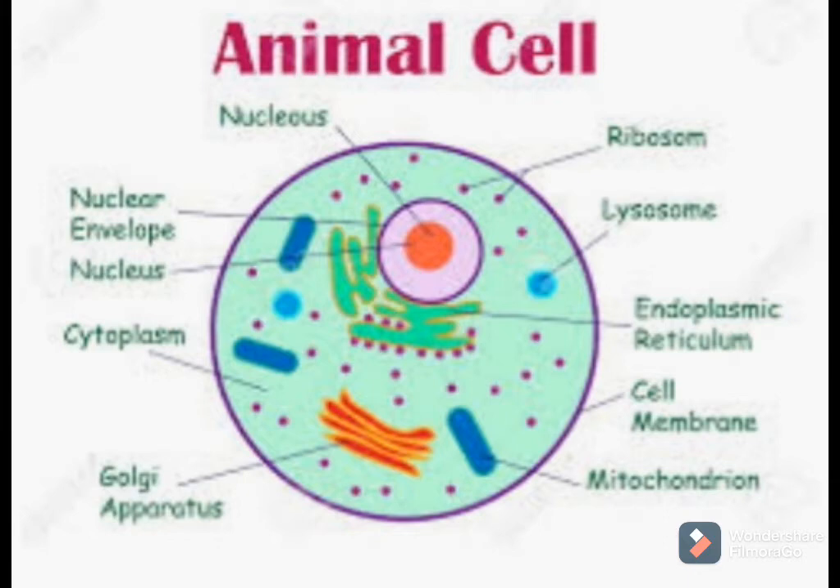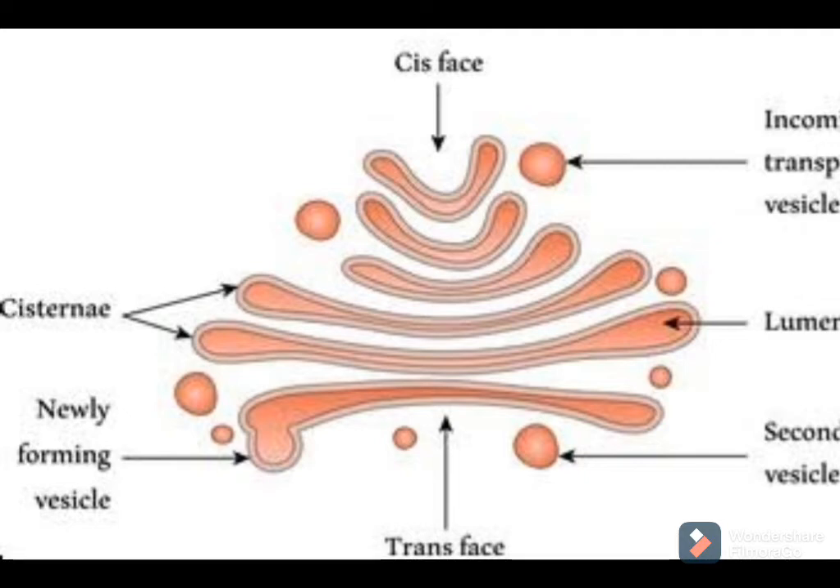Then this Golgi apparatus consists of two phases, the cis phase and the trans phase. The part of the Golgi body that is near the nucleus, facing the nucleus, is the cis phase, and the outer side part is called the trans phase. So the cis phase plays a role in receiving material from the endoplasmic reticulum, and the trans phase plays a role in delivering the same to other cellular parts. Then when we talk about its function, what is the function of the Golgi body?